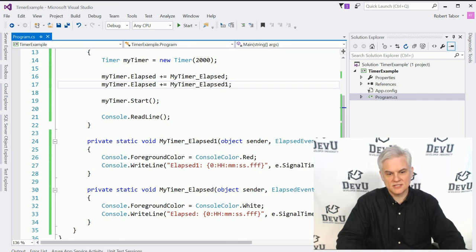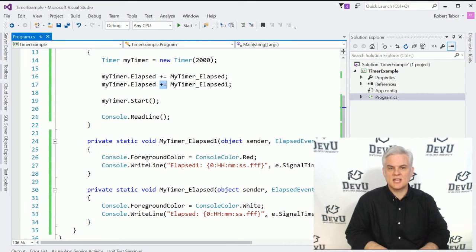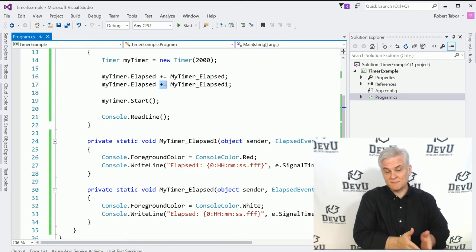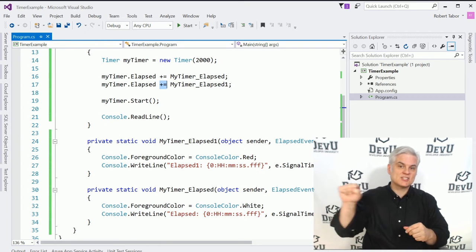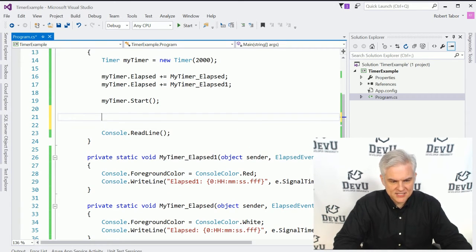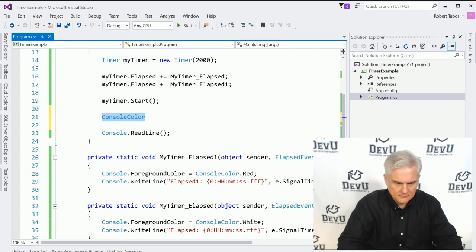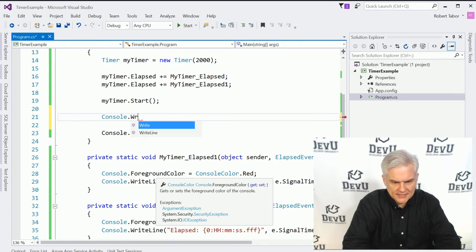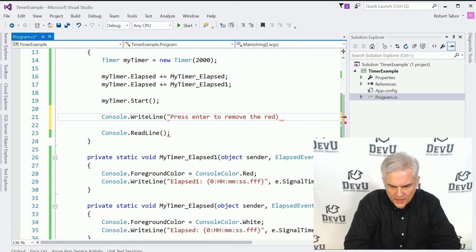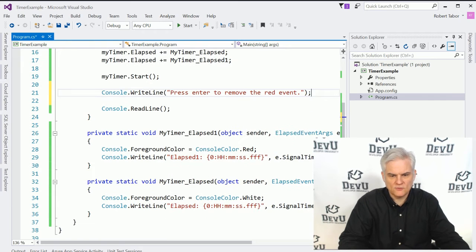That's what this little operator is doing. It's saying how many current items are subscribing or have been attached to this event. I want you to attach this other one too. Now we can do the opposite as well. In fact, let's go console.writeLine, and we'll say press enter to remove the red event. Probably a better way to say that, but hopefully you get the idea.